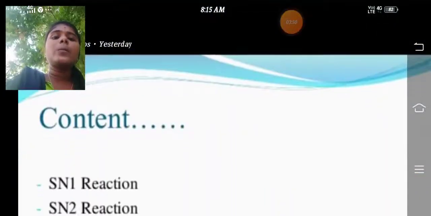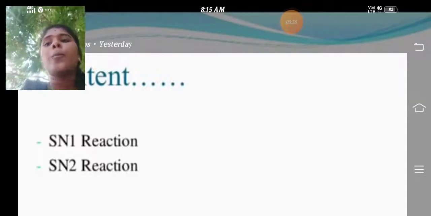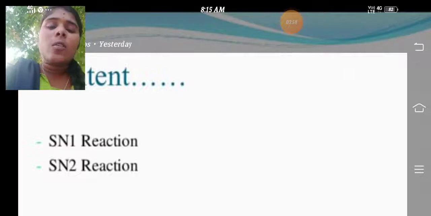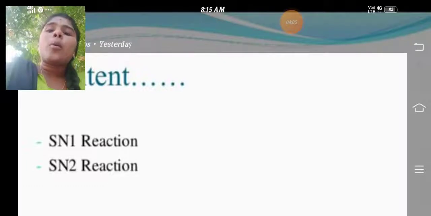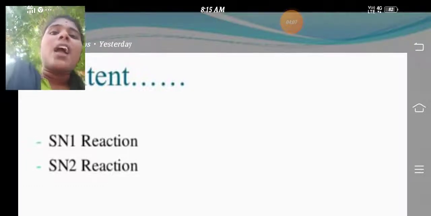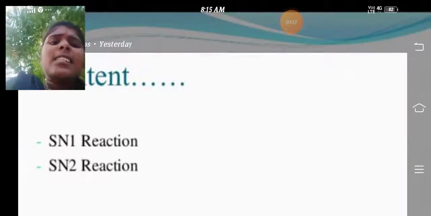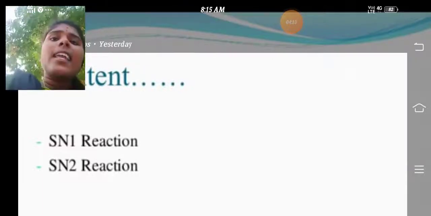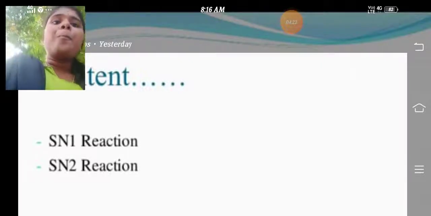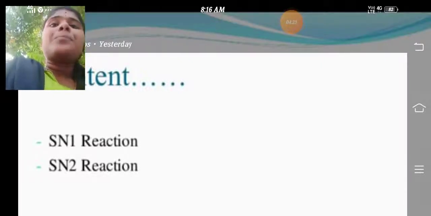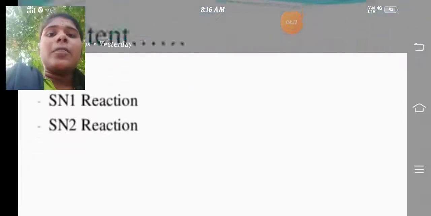And now the nucleophilic substitution is divided into SN1 and SN2. You know what? Father of chemistry is known as Lavoisier, and also father of modern chemistry is Robert Boyle and John Berzelius. Acharya is the father of Indian chemistry. And SN1 and SN2 were discovered by Edward Hughes and Christopher Ingold in 1935.